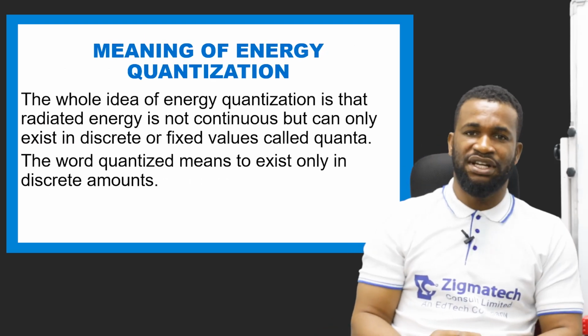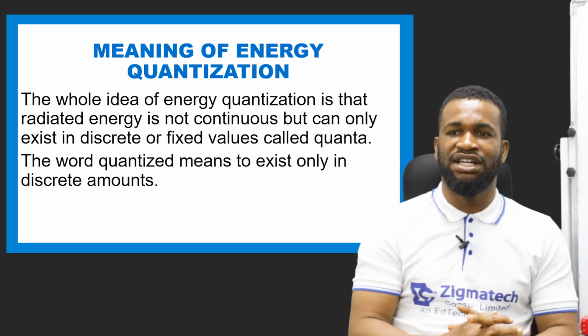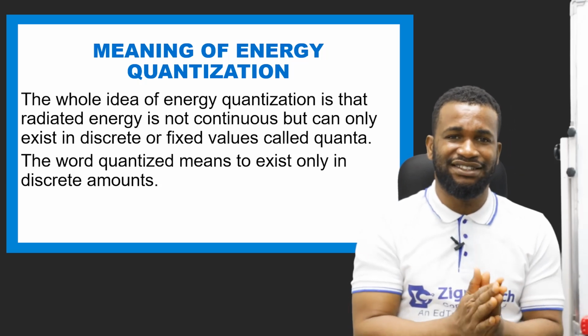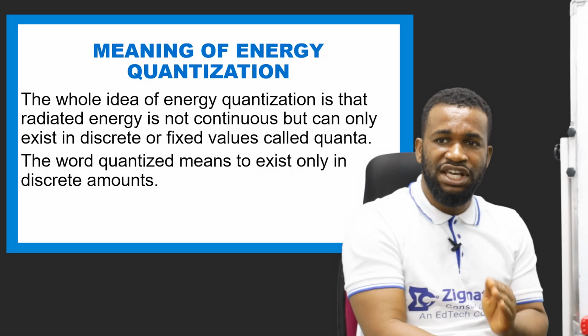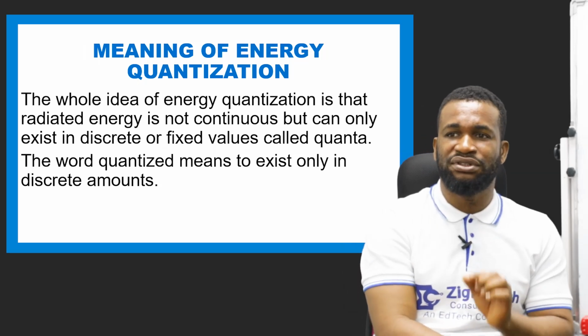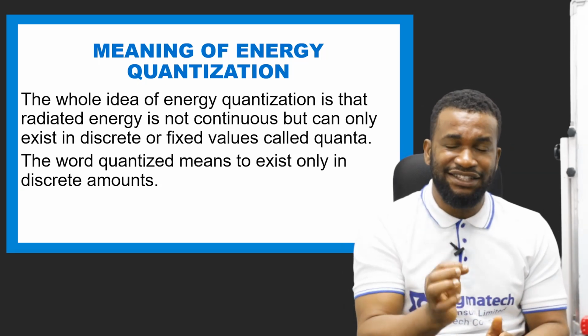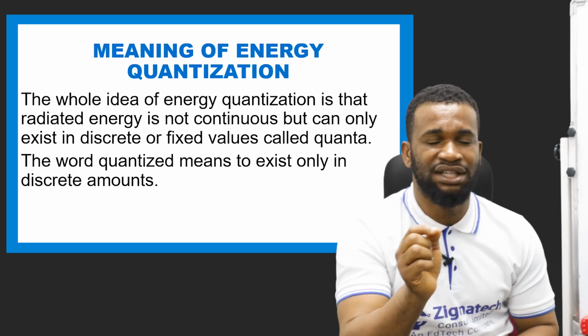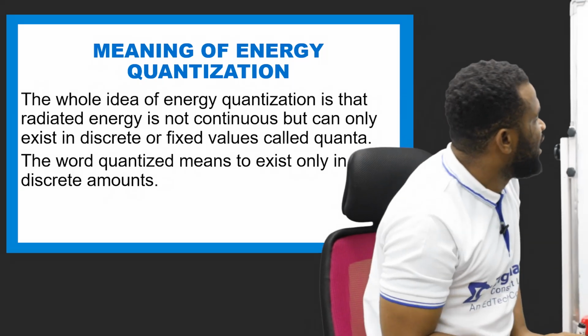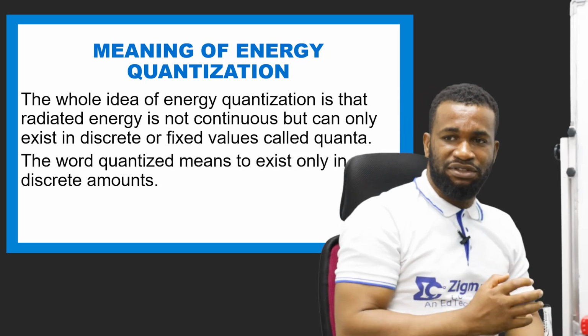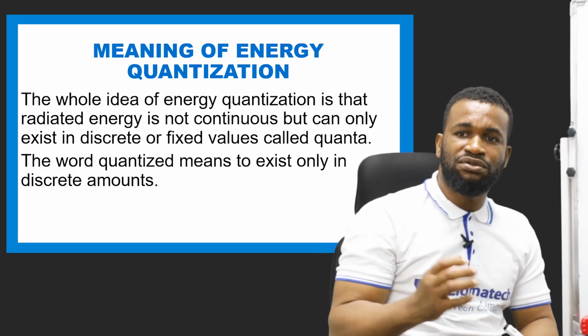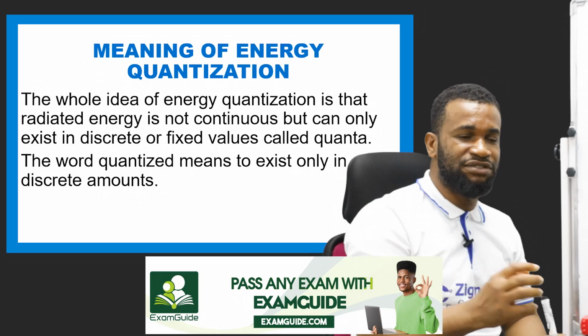The meaning of energy quantization. The whole idea of energy quantization is that radiated energy is not continuous, but can only exist in discrete or fixed values called quanta. Now, let's continue this aspect of the theory which I have on the board. The word quantized means exist only in discrete values.